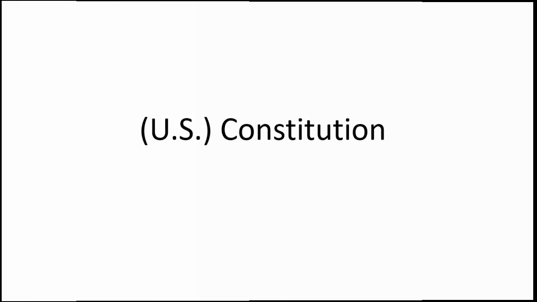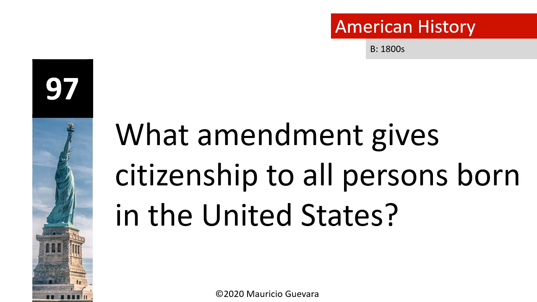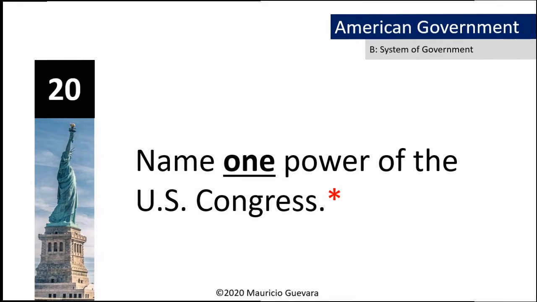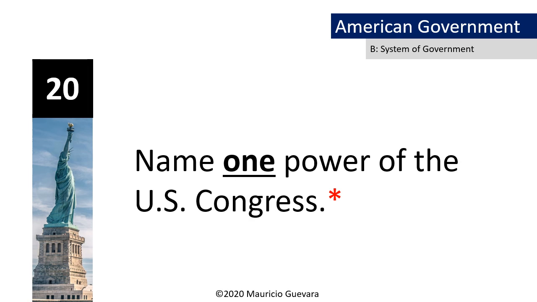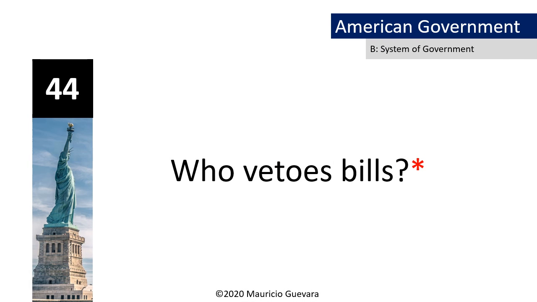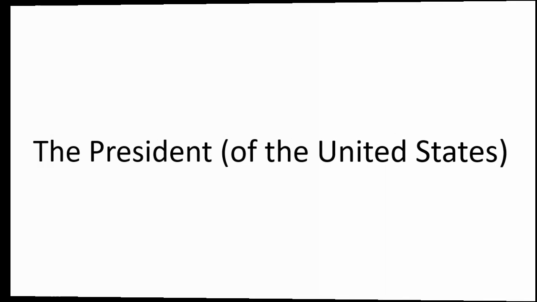Constitution. What amendment gives citizenship to all persons born in the United States? 14th Amendment. Name one power of the U.S. Congress. Writes laws. Who vetoes bills? The President.